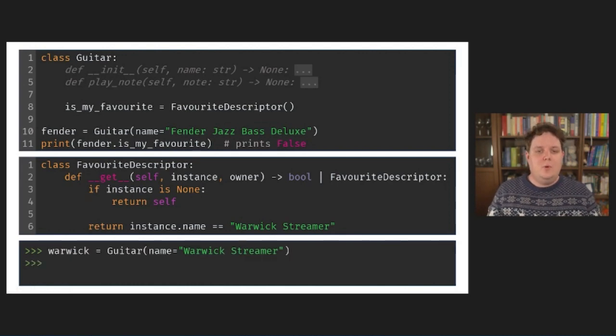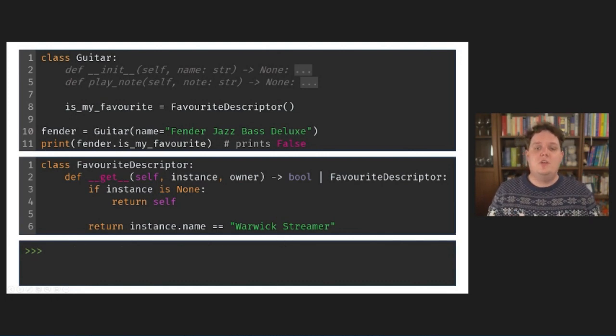And then, when I access the isMyFavorite attribute on it, you will see that it returns true. What has happened is that Warwick was inserted as the argument for instance, and the guitar class as the argument for owner. Since instance isn't none, we make it past the first if statement and compare the name of the instance to Warwick Streamer. Since the name is Warwick Streamer, we get true.